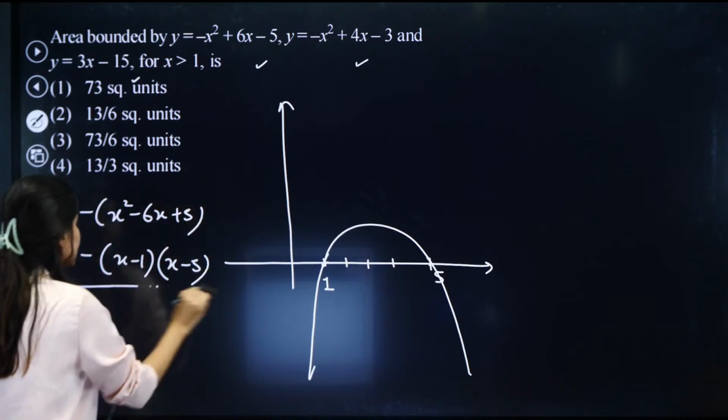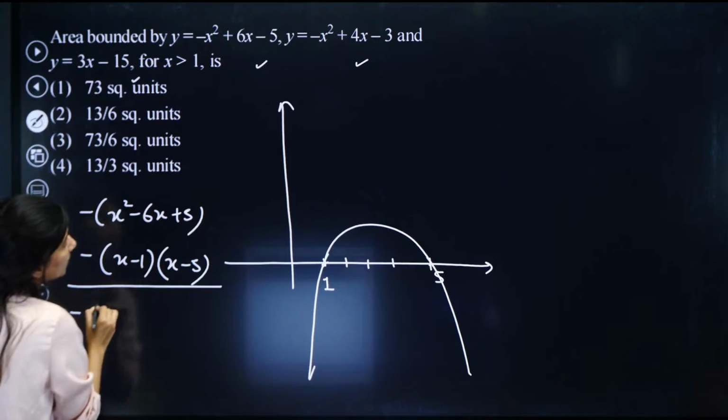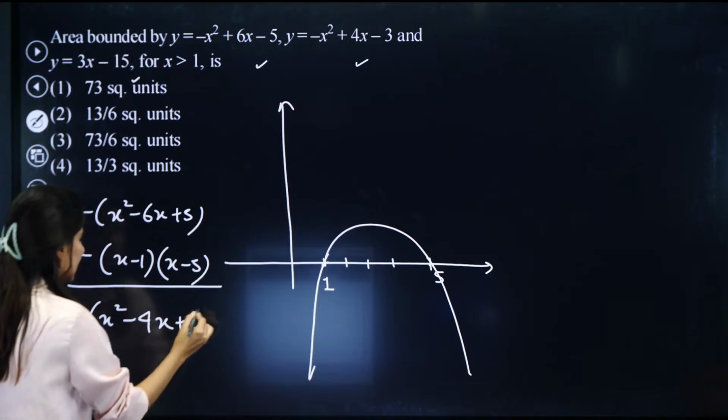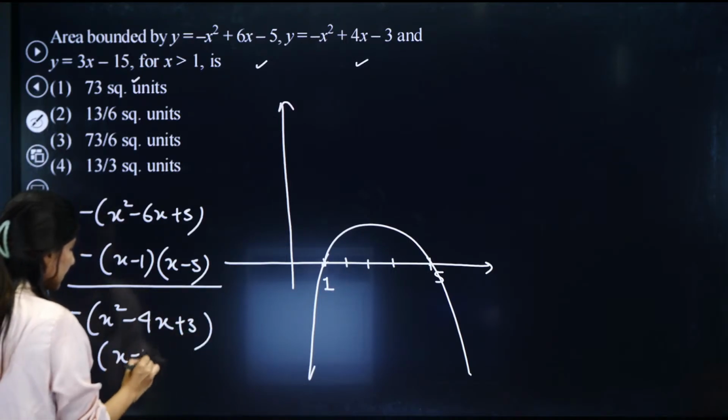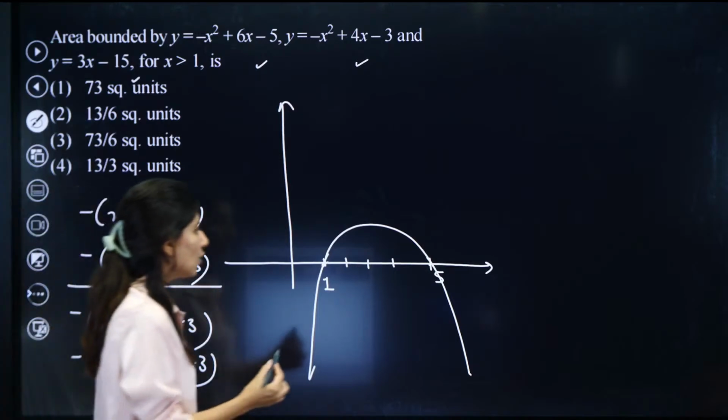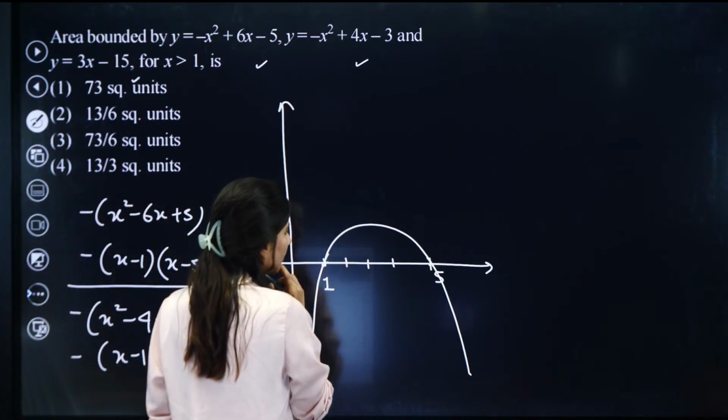Now let's take the minus sign common from the second one. So minus of x square minus 4x plus 3. Clearly here also x equals 1 is going to be satisfied, and the other root is 3.